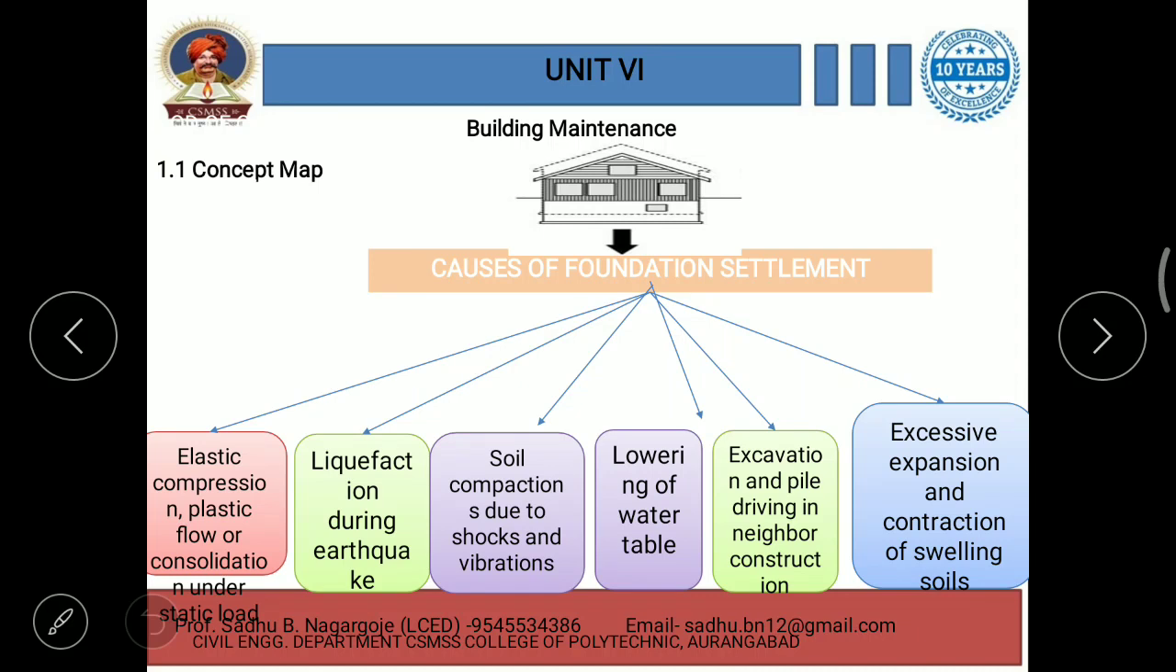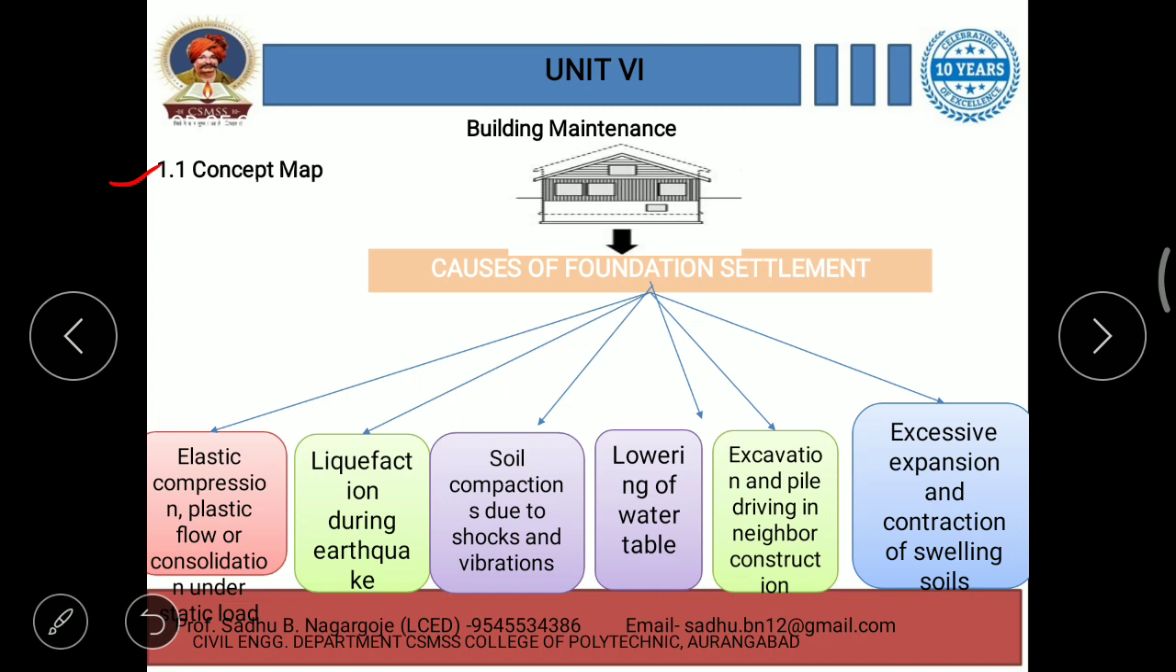Hi friends, in this video we are going to study the foundation settlement. This is the concept map showing the causes of foundation settlement. So these are the causes of foundation settlement: